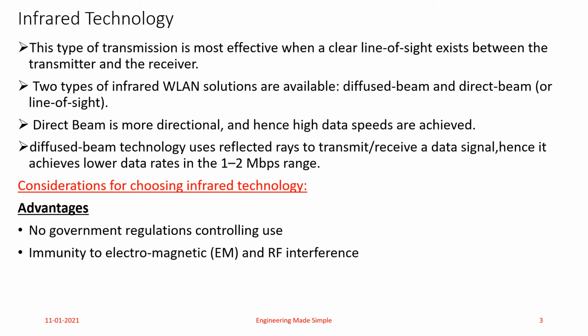Now, suppose you are implementing a wireless local area network for practical purposes, for your laboratory or your home office. What are the considerations you should look for when choosing to implement a wireless local area network using infrared technology? The considerations for choosing infrared technology, first the advantages. No government regulations are available for controlling use because it is an unregulated frequency band. And another advantage which infrared technology provides is immunity to electromagnetic and RF interference.